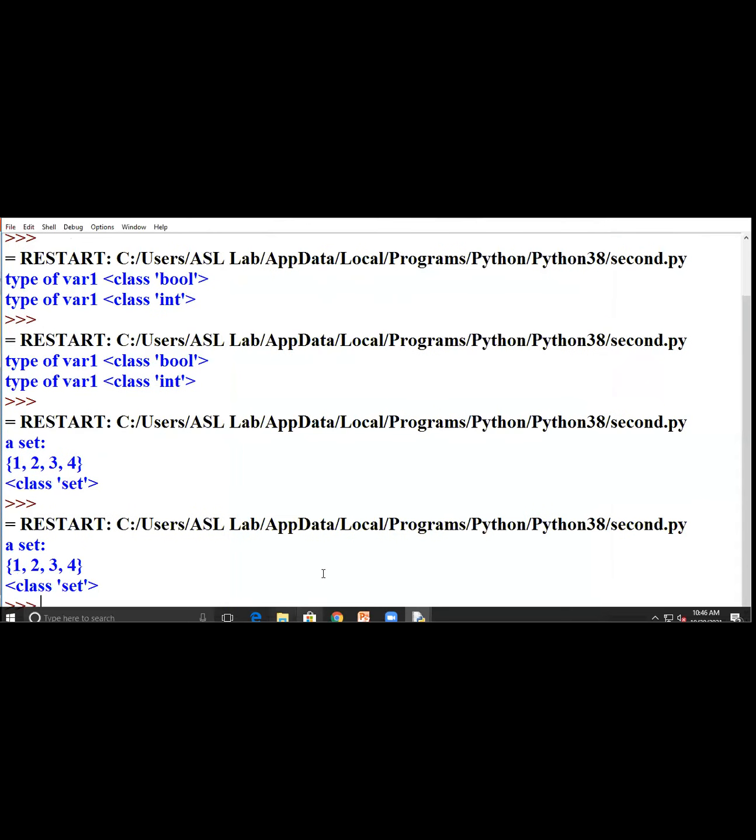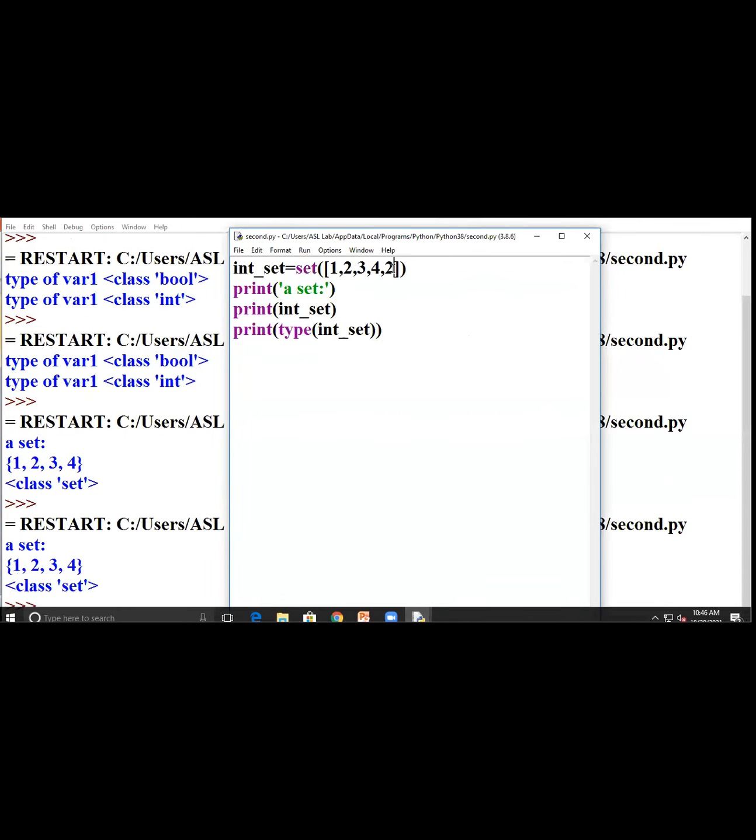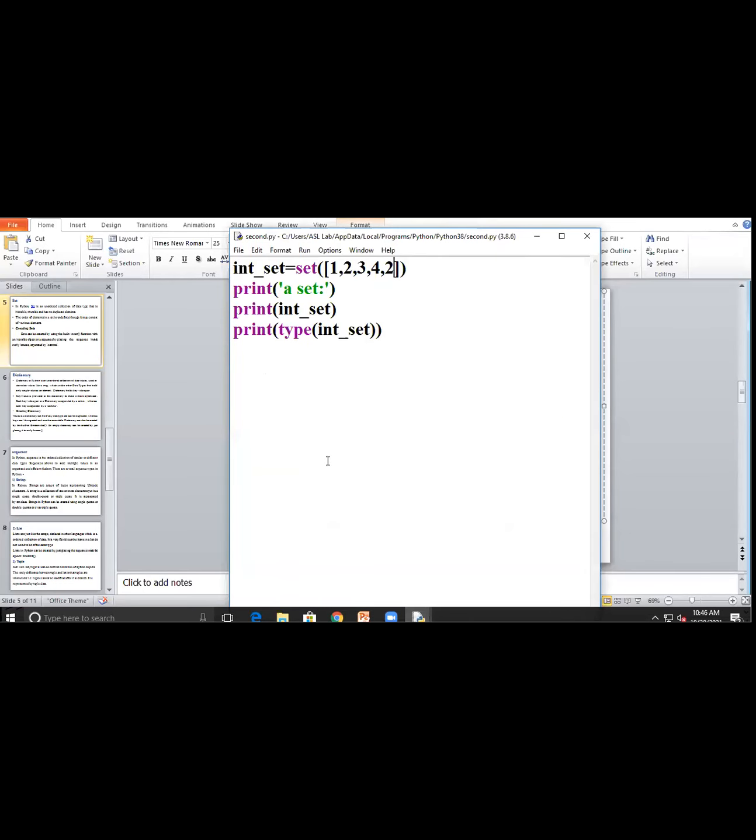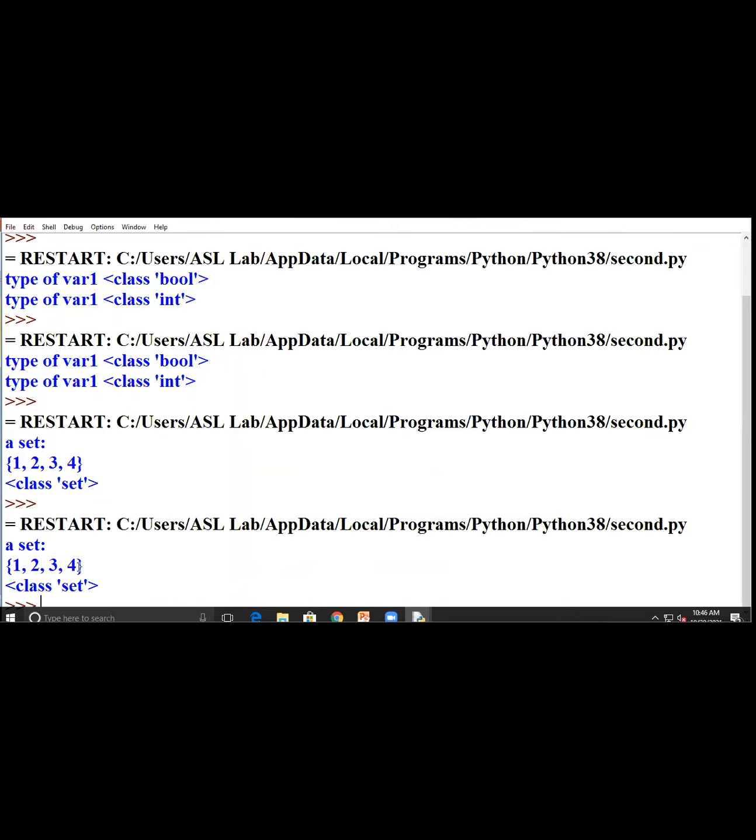You have to see here in the program I write 2 twice. Here 2 is present, here 2 is present, but in the set output it represents 2 only once. Means it cannot allow duplicates. Here I write that it has no duplicate element. So you have to see the example: no duplicate element. Here I write 2 twice, but in the output it will not take 2 repeatedly. So the data type of the variable here is a set type. Okay.